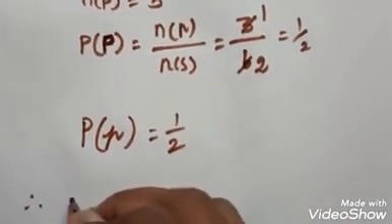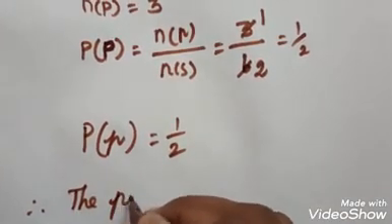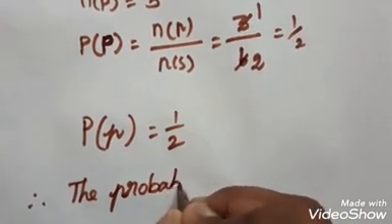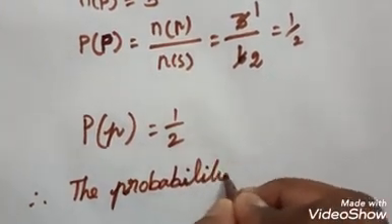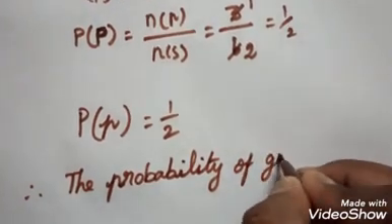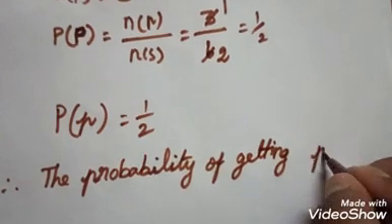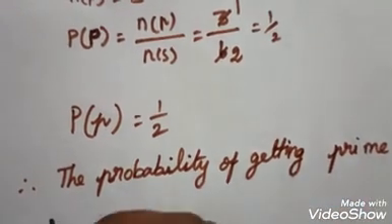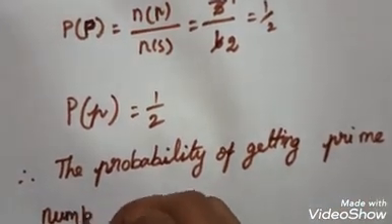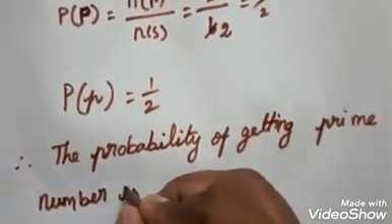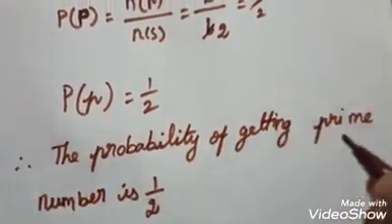Therefore, the probability of getting a prime number is 1 by 2.